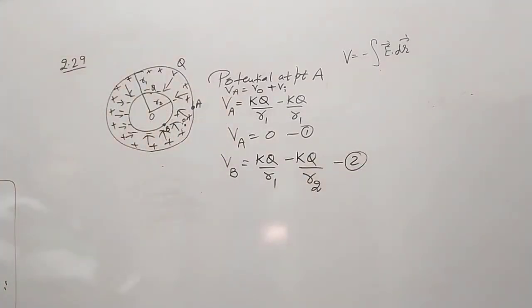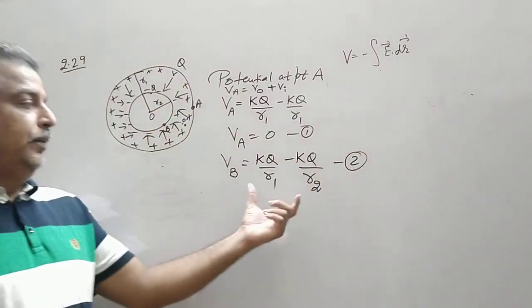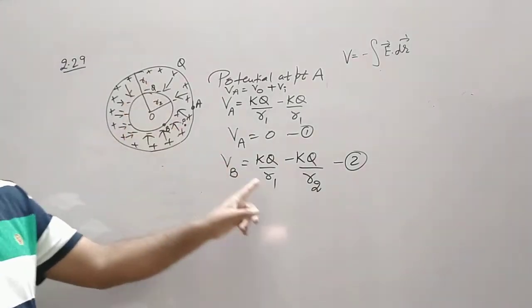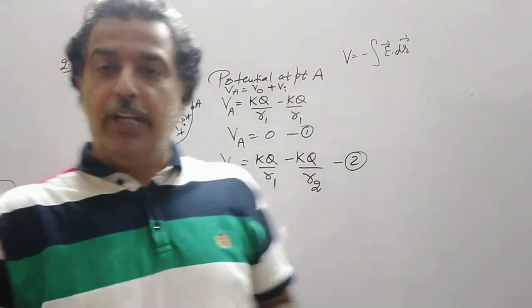Now see, this potential R1 is greater, so it comes out to be a negative value.